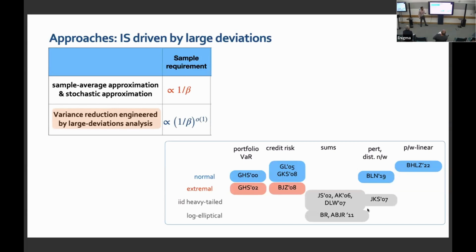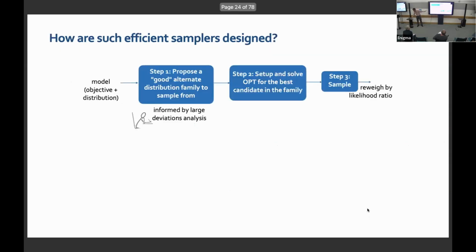So one surprising thing is that what works here will not work here. If you change the problem or if you change the distribution, you need to write a new one. So you have to do a large deviations analysis for each and every problem, and this works only for stylized problems. This is our starting point, but we want to make importance sampling scalable. This is what gives us hope.